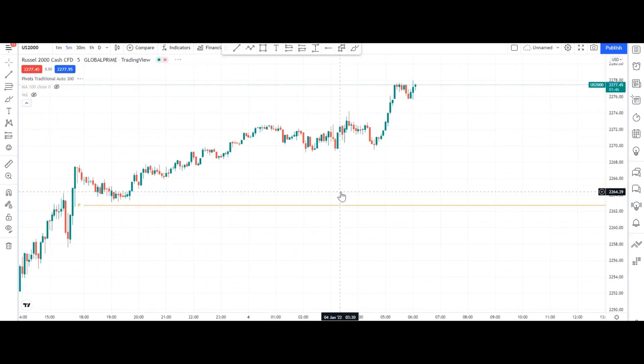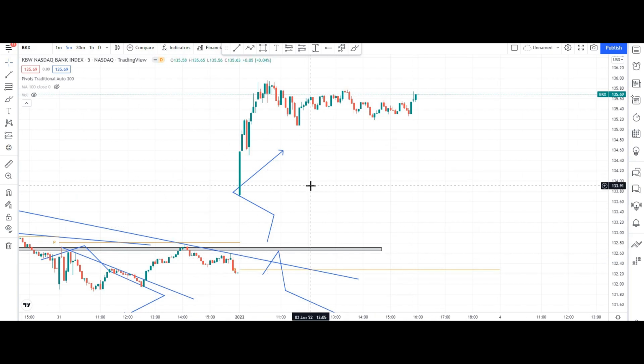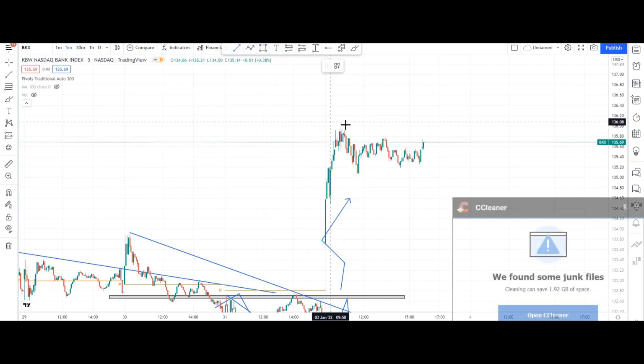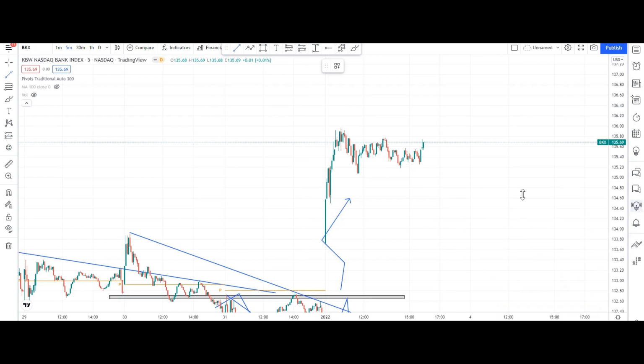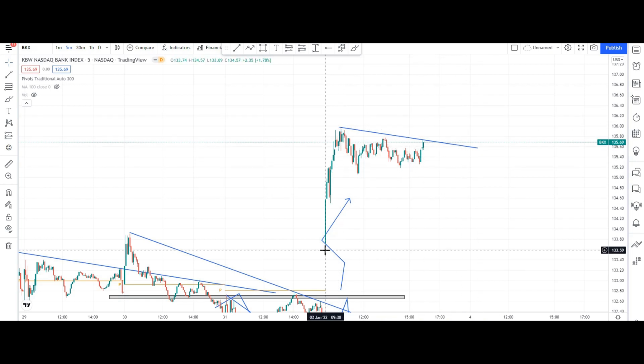Okay guys, we can see in BKX. BKX opened slightly gap up. Then after that it continuously took a rally. Now it is taking a pause, but we can see that it is making one of the levels here. If it crosses, you get very nice momentum up till here to here.